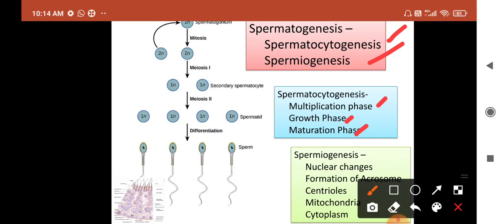Again, the second stage is spermiogenesis. In the spermiogenesis process, many changes occur in different cell organelles. They are in the nucleus and Golgi complex, centrioles, mitochondria and cytoplasm. Okay, this is about spermatogenesis.